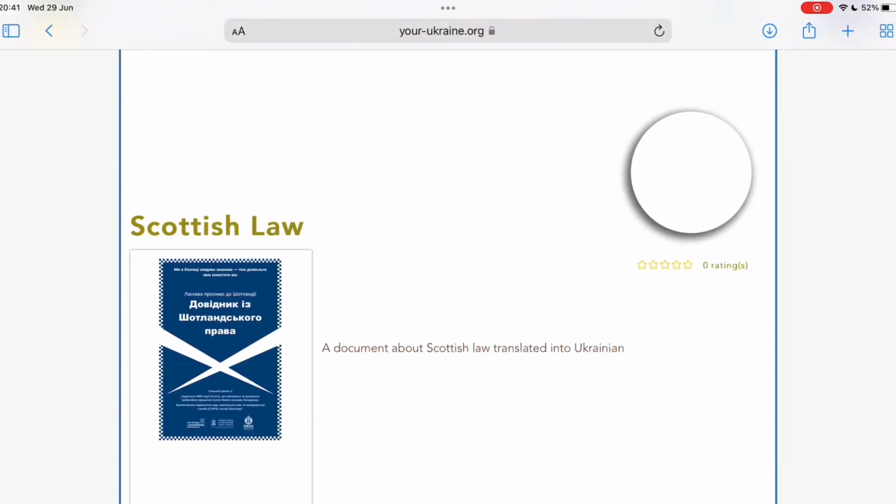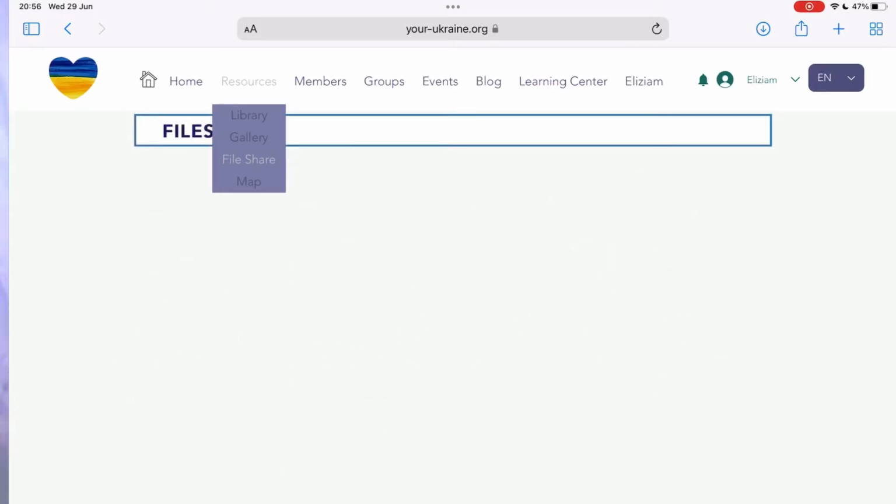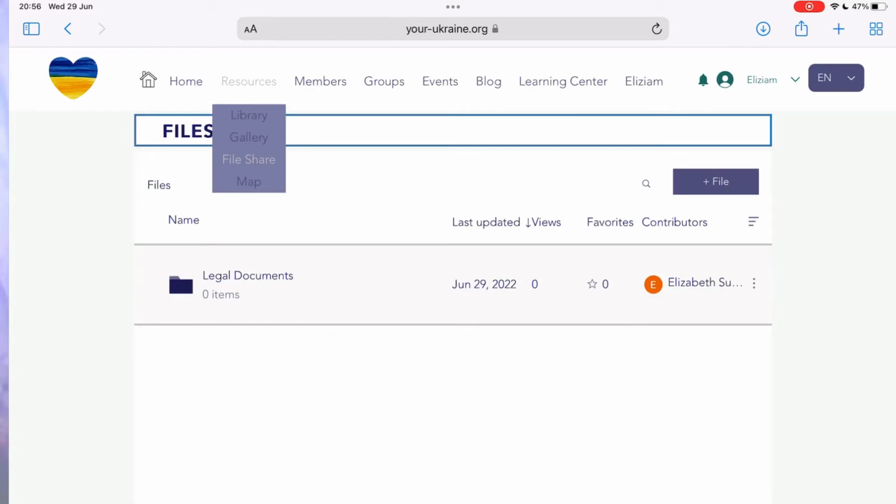And on the left-hand side, you have the ability to search by various different criteria. So a file share area, right? There is. If you select file share, which is the third item on the list when you mouse over the resources menu, you'll see that you have the ability to both upload files to share with other members, as well as view files that have already been uploaded by other members. You can also like those files, and in some instances, you can even download them.